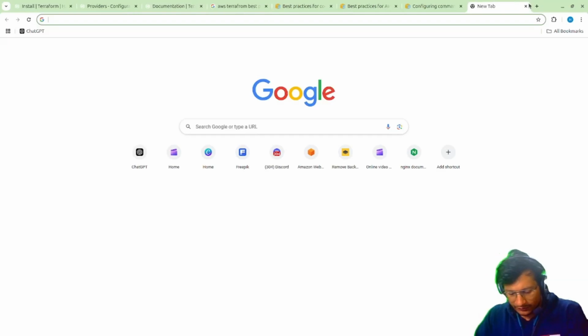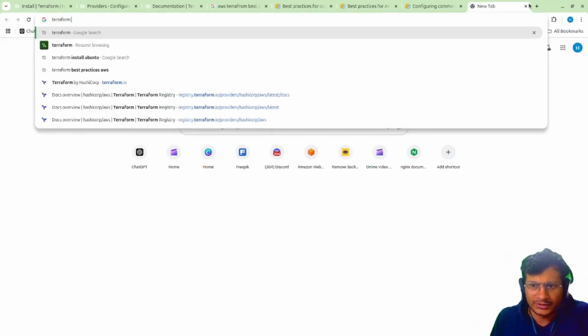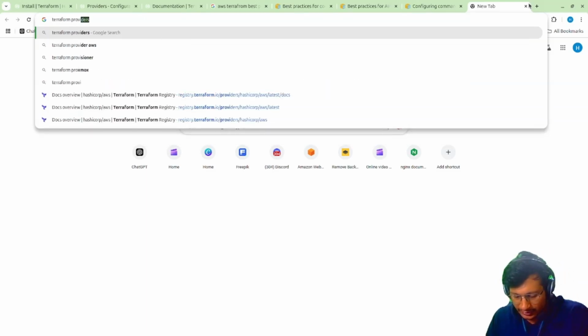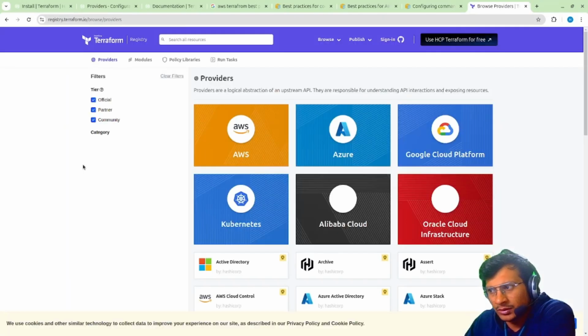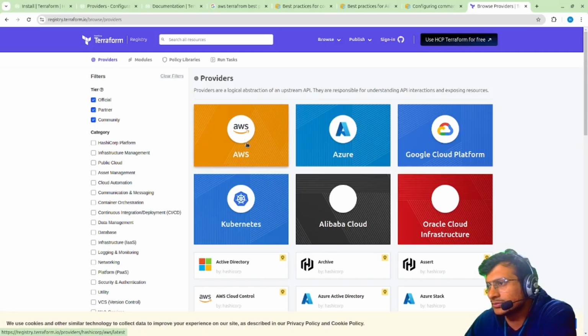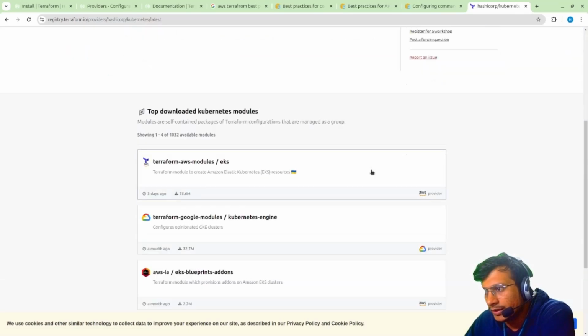Similarly, in Terraform, there is a concept. Terraform is used for multi-cloud platforms. Suppose you are using multiple cloud platforms. In my current organization, we are using AWS, Cloudflare, and Datadog, and these three are the prominent ones, and all of them are controlled using Terraform. So there are Terraform providers that we have to check. Providers are nothing but this: if you have to deploy something on AWS, you have to use the AWS provider. Similarly, we have Azure, Google Cloud, Oracle Cloud Infrastructure, Alibaba, and Kubernetes can also be maintained with this.